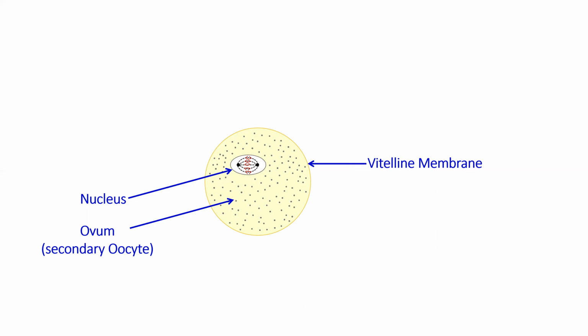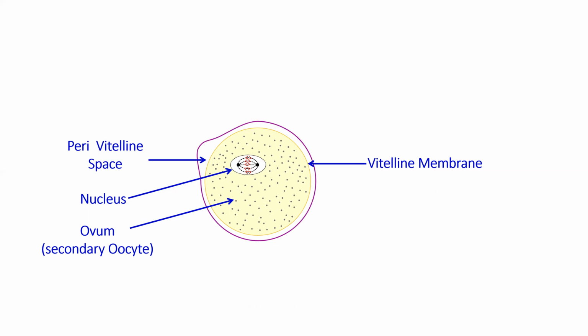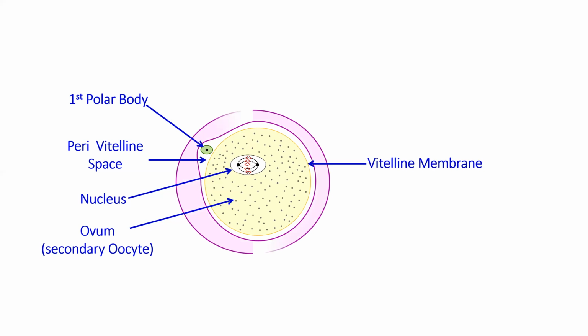और ये vitelline membrane क्या secrete करती है? ये secrete करती है non-cellular glycoprotein membrane, okay, which is called zona pellucida. The zona pellucida के अंदर there is a space which is called perivitelline space, which you can clearly see over here. So now we can say that between the vitelline membrane and the zona pellucida is a fluid filled space. So this is a fluid filled space which is called perivitelline space, which is having the first polar body. Okay, so this will be zona pellucida.